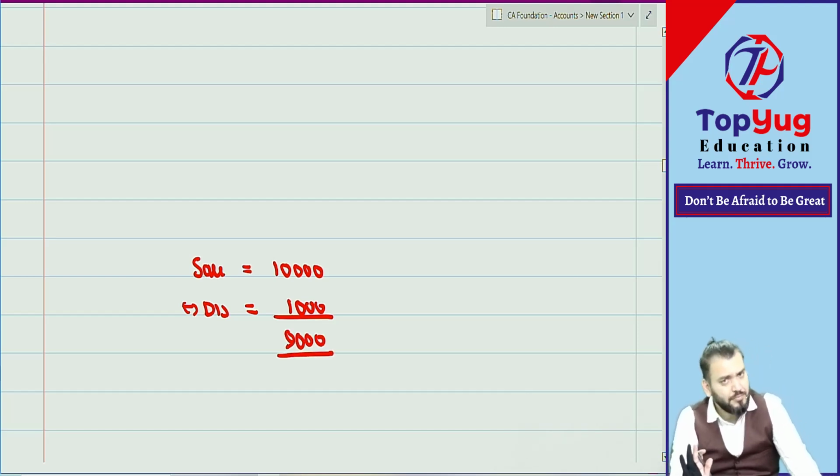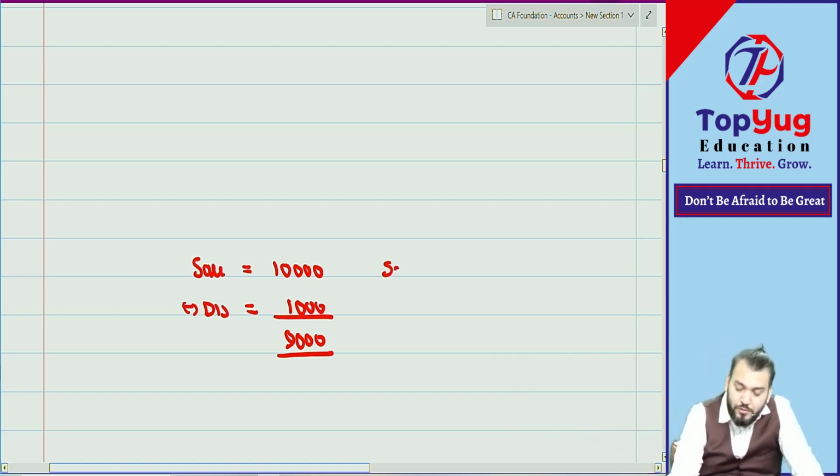Correct. So the sale price was 10,000, but you have given a 10% discount to all customers, so the amount collected is 9,000. So sales account should be credited by 9,000, not 10,000.